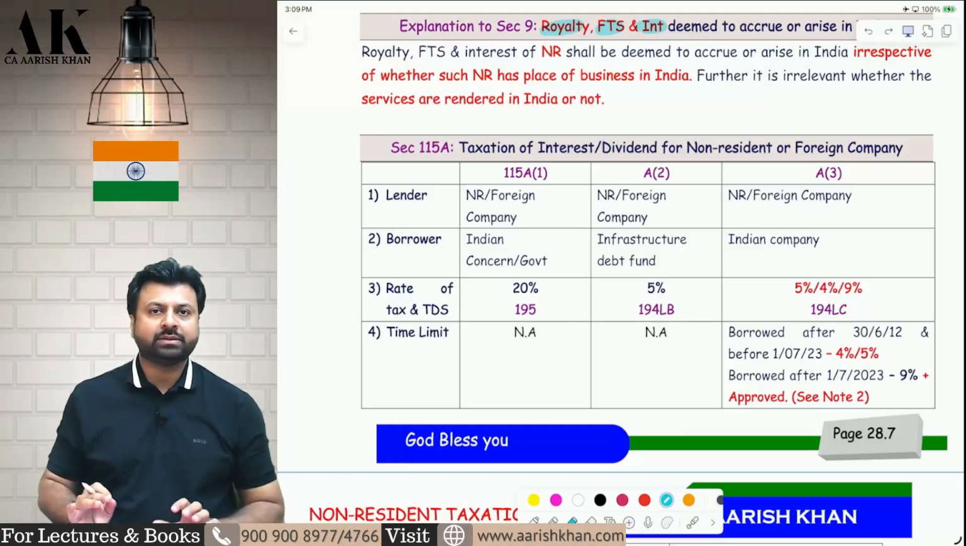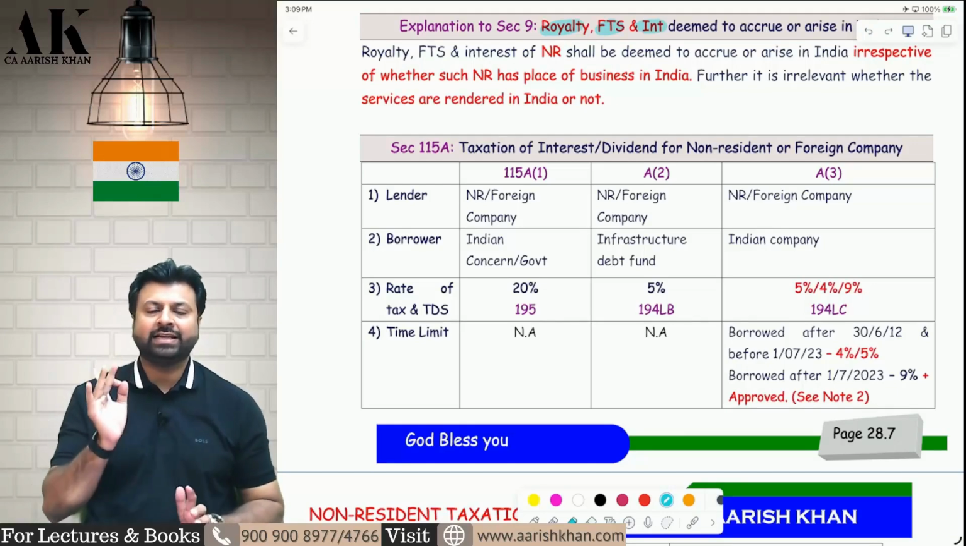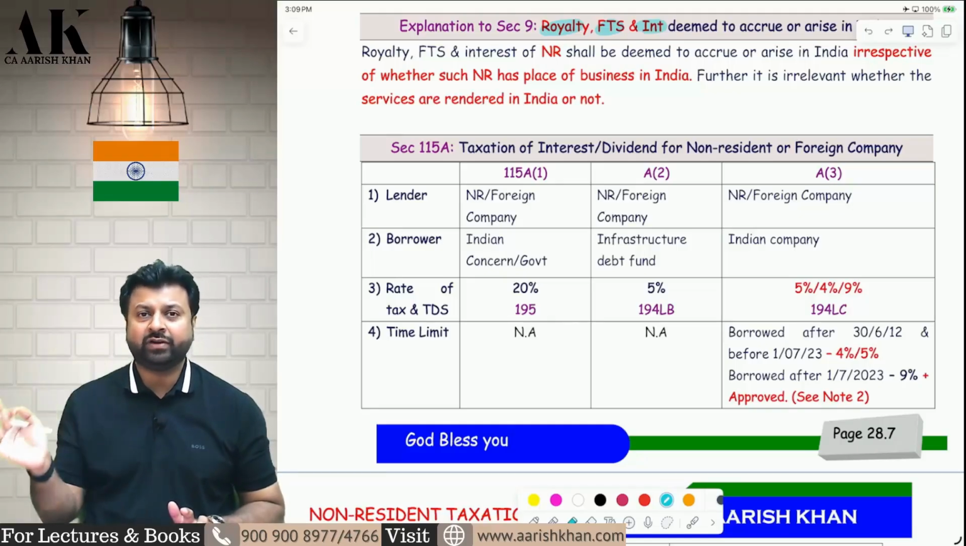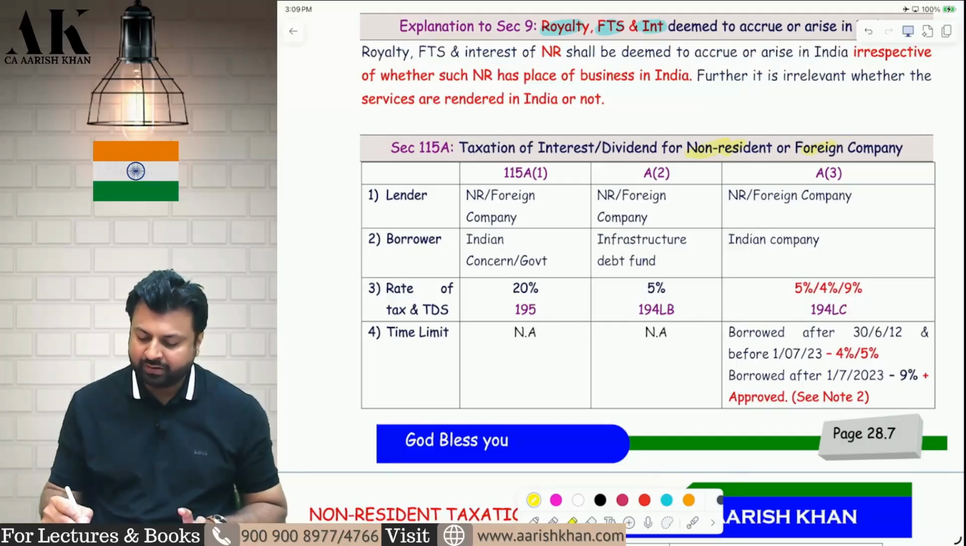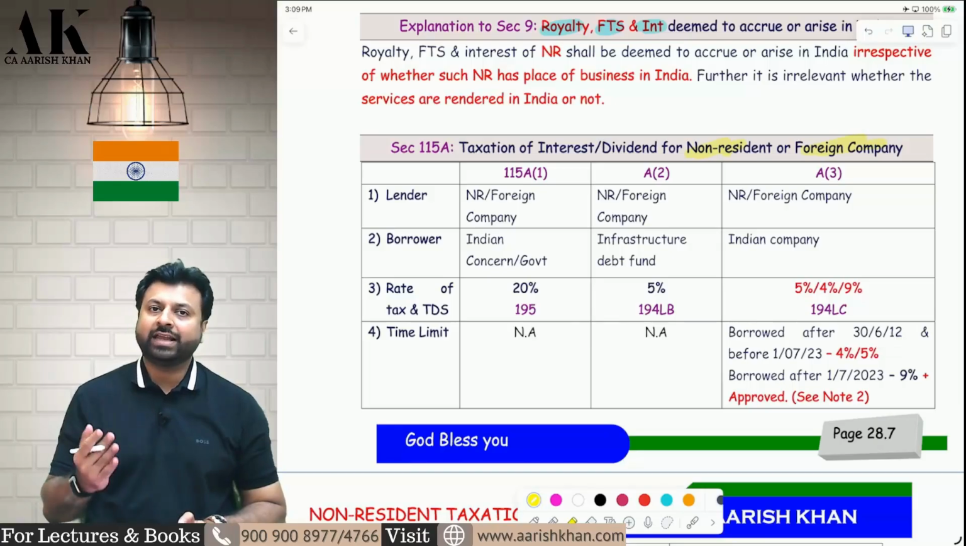First we will talk about taxability of interest in the hands of non-resident and foreign company. There are three different sections in 115A. 115A is the tax rate section, and 195, 194LB and 194LC are the TDS sections. Let's talk about how non-resident and foreign company will be subject to tax under different categories of interest.